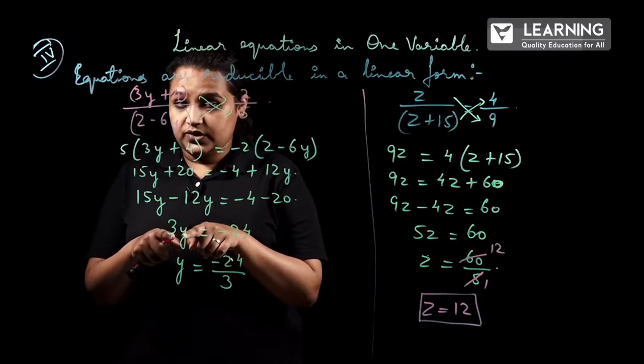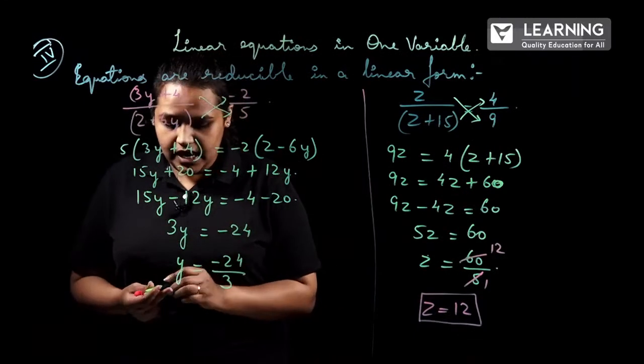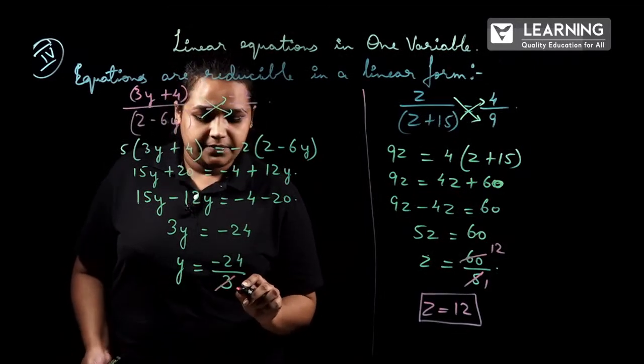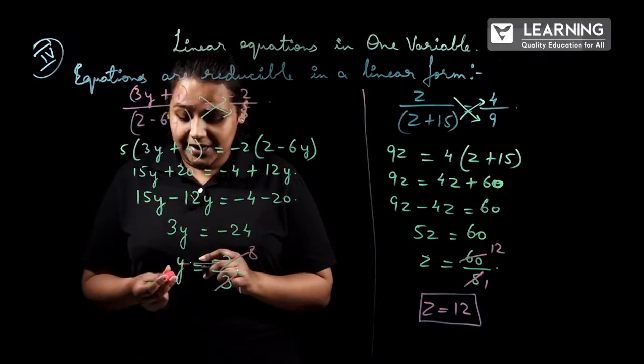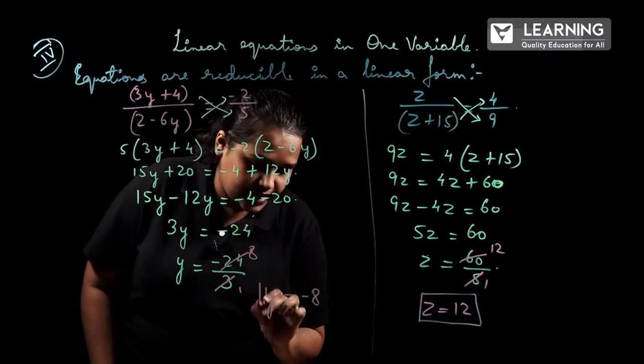Done? So now y will be equal to minus 24 divided by 3. Y into 3: when we are shifting, it will become divided by. Now we will see, this will be reduced from the table: 3 ones are 3, 3 eights are 24. Minus sign will be carried over. So the y value will be equal to minus 8.